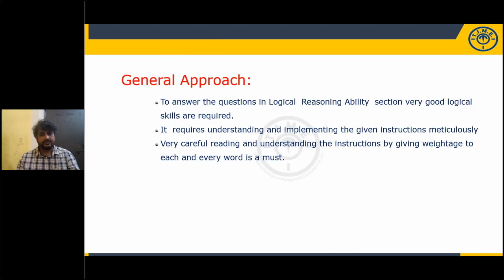So general approach is this one. Understand the importance of the weightage and go accordingly. And reading the instructions in the reasoning section is very, very important. Sometimes in deductions, they will give you find the one which does not follow. But in our mind, we will be having which one follows. But sometimes they may give you which one does not follow. So you have to be careful. Reading and understanding the instructions by giving weightage to each and every word is important.